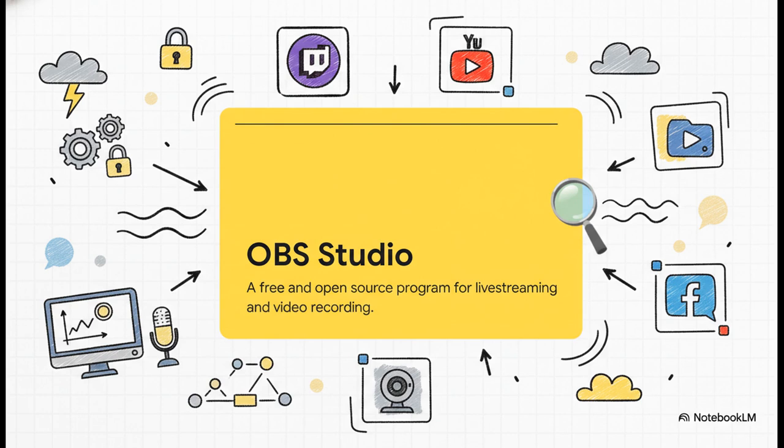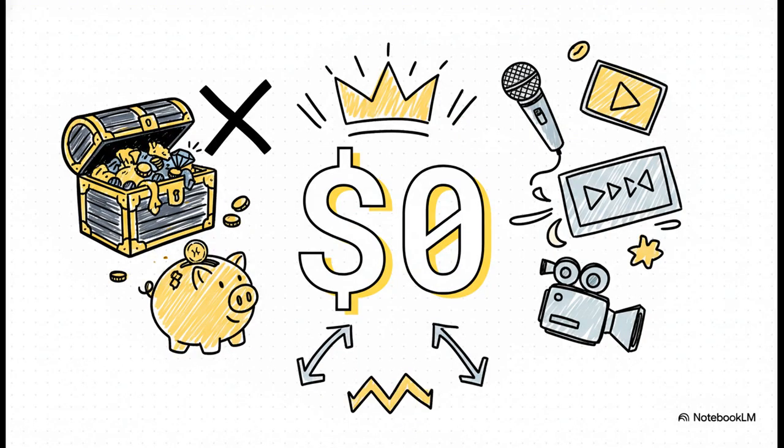So what is it exactly? Well, at its heart, OBS Studio is a free open source program that lets you do two things incredibly well. Live stream your stuff to places like Twitch, YouTube, and Facebook, and record super high quality video right onto your computer. And this right here is the most mind-blowing feature of all. The price. It's zero, zilch, nada, completely 100% free. No subscriptions, no weird hidden fees. Just that one fact alone tears down the biggest wall for anyone who wants to start making pro-level content.